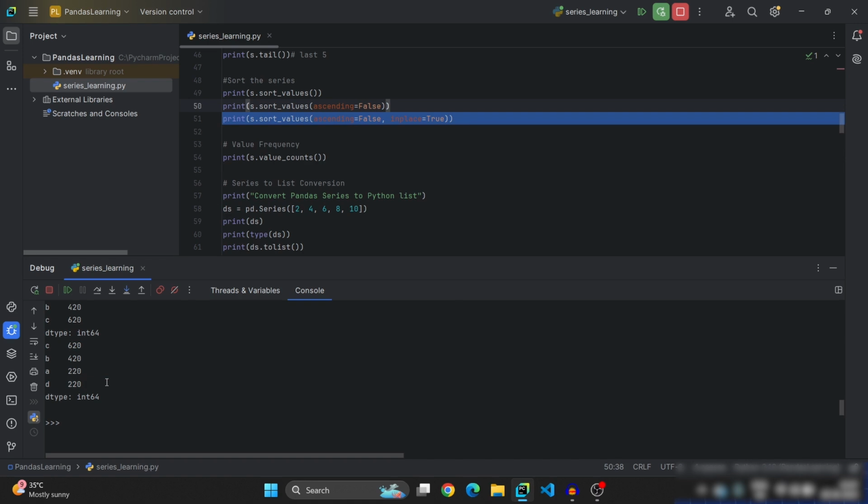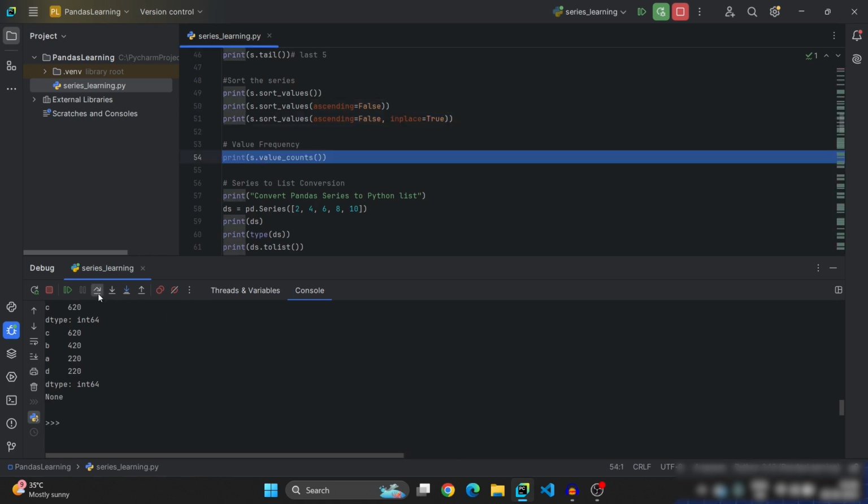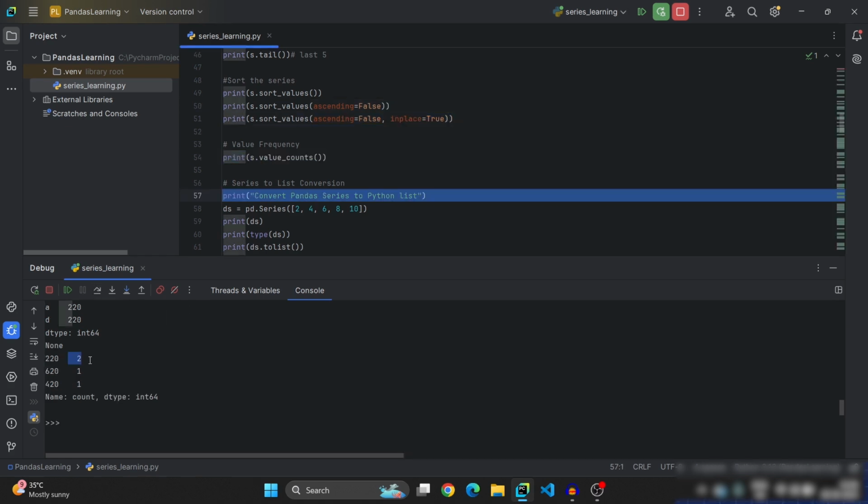Okay, for example, here you can see 220 occurs 2 times. In this way, if you want to find the count of values, like the frequency of values, then you need to use dot value underscore counts method. This method will count the values like a hash map. As a hash map will return key and its count, in the same way value counts will return values and their frequency. See, 222, 621 and 421. So it is a value, it has occurred 2 times.